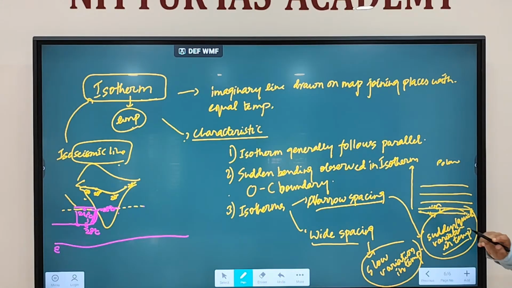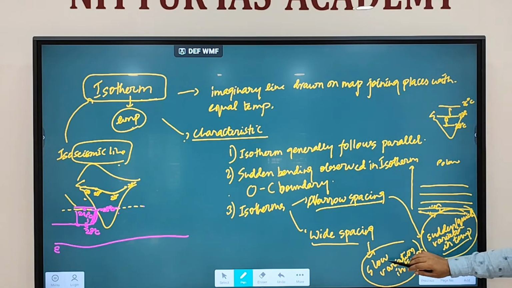What does it mean? Let's say this is okay, the region. All the places I'm connecting with the isotherm, this is a line that I'm connecting. All places are how many degrees Celsius? 28 degrees Celsius. Let's say next line I am drawing over here. This line indicates places with 27 degrees Celsius. This line indicates places with which degree Celsius? 26 degrees Celsius. So if isotherms are wide spacing, that indicates there is a slow variation in temperature, slow decline in temperature.